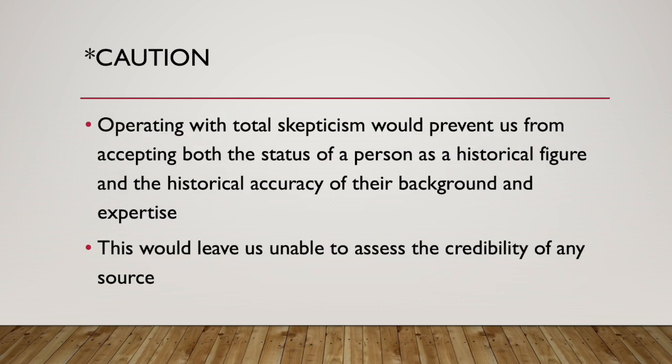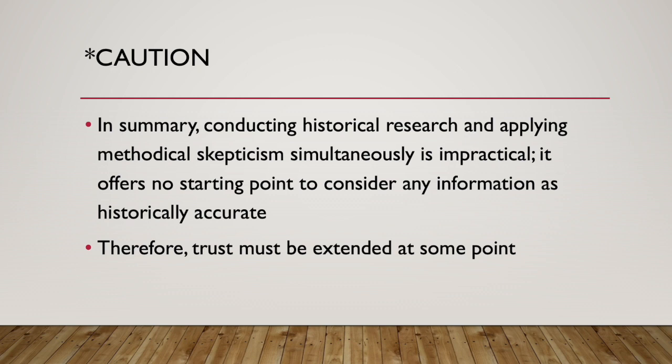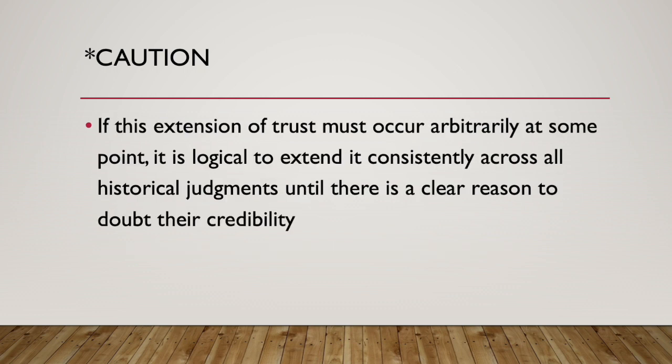Operating with total skepticism would prevent us from accepting both the status of a person as a historical figure and the historical accuracy of their background and expertise. This would leave us unable to assess the credibility of any source. In summary, conducting historical research and applying methodical skepticism simultaneously is impractical. It offers no starting point to consider any information as historically accurate. Therefore, trust must be extended at some point. If this extension of trust must occur arbitrarily at some point, it is logical to extend it consistently across all historical judgments until there is a clear reason to doubt their credibility.